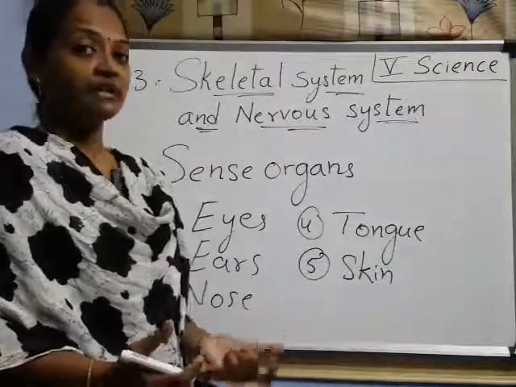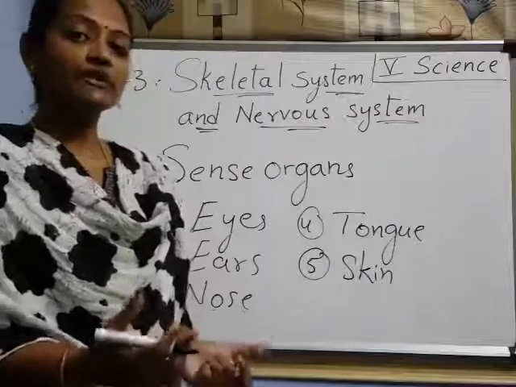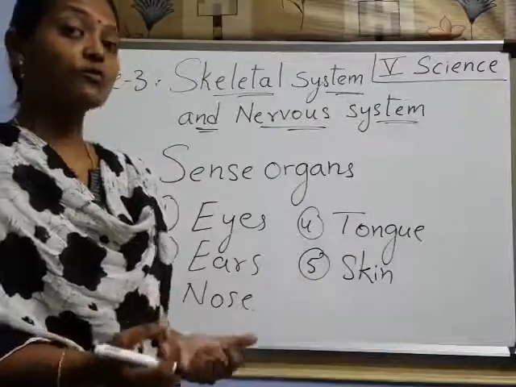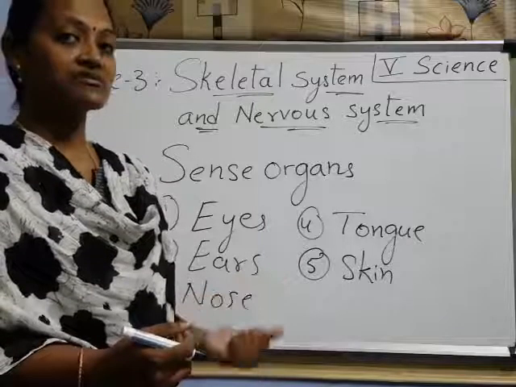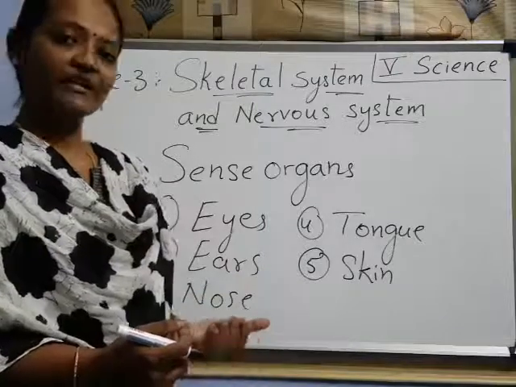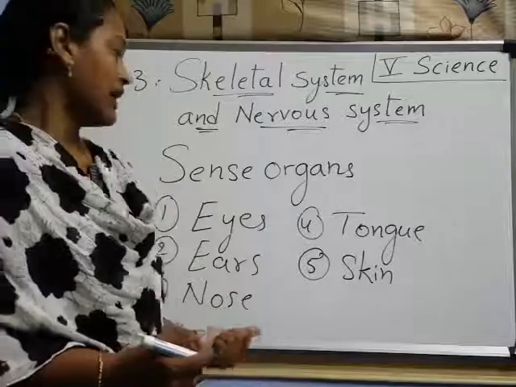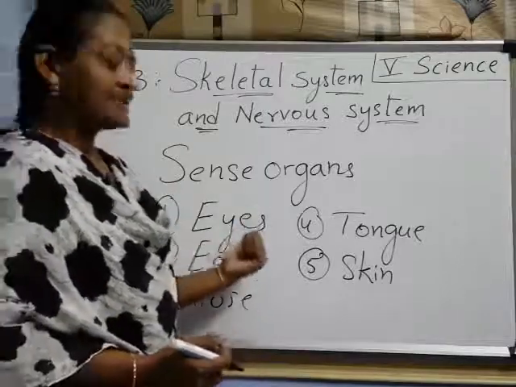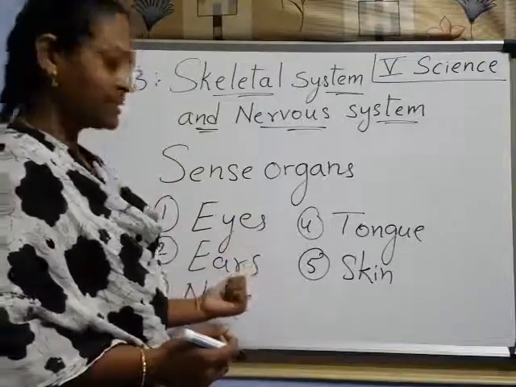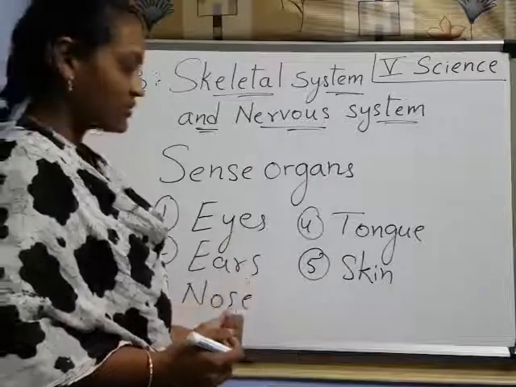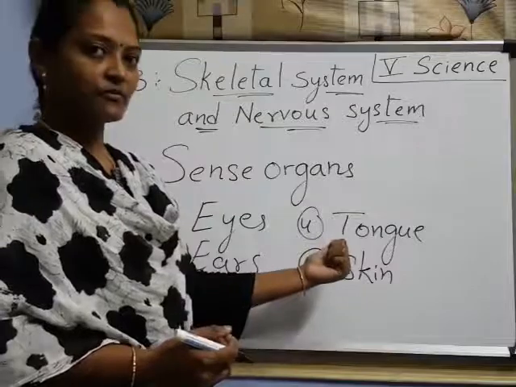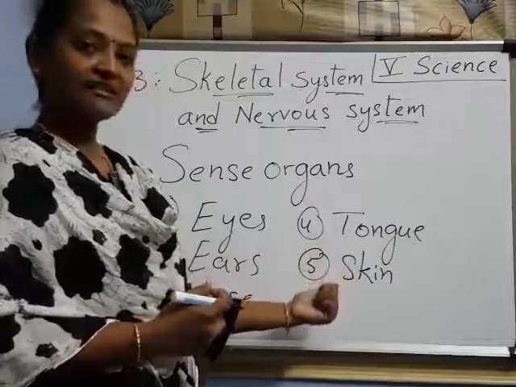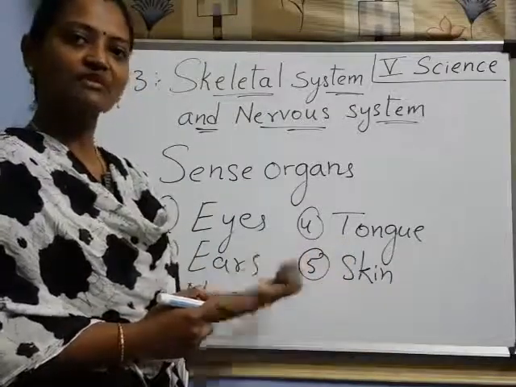But today in this class we are going to learn somewhat deeper about those structures. Understood? About each one structure, and how it helps us. First, eyes help us to see. Ears help us to hear. Nose helps us to smell. Tongue helps us to taste. And skin helps us to feel. Isn't it? You learned this one.